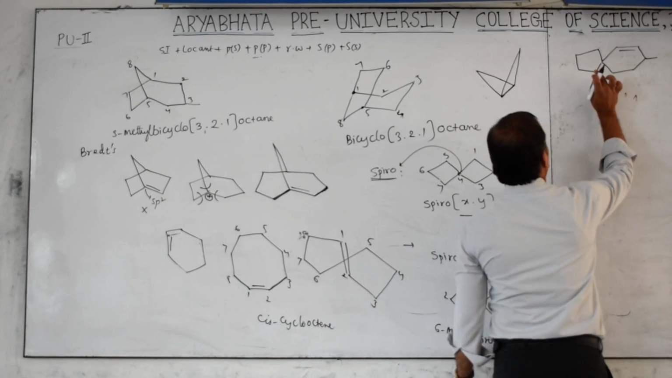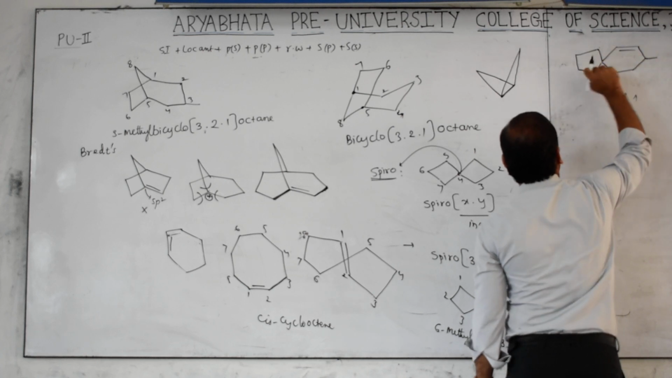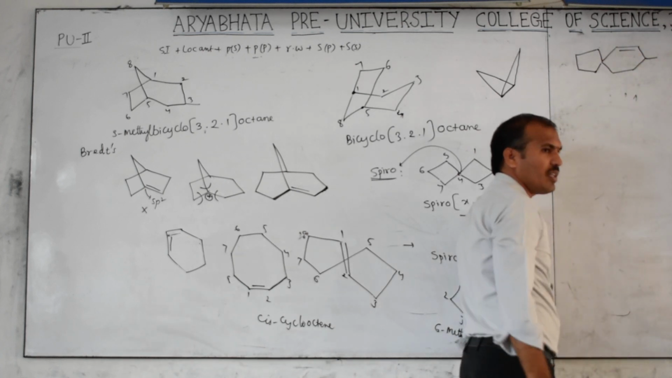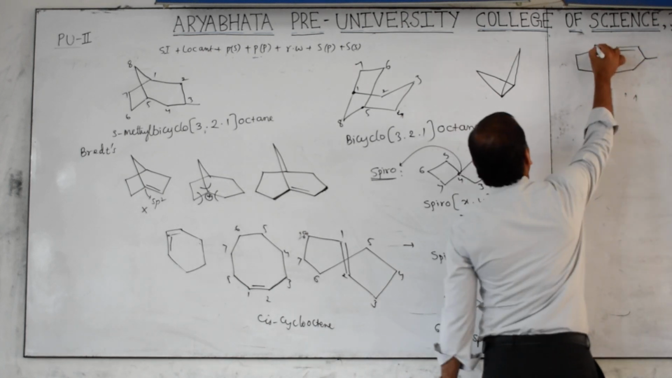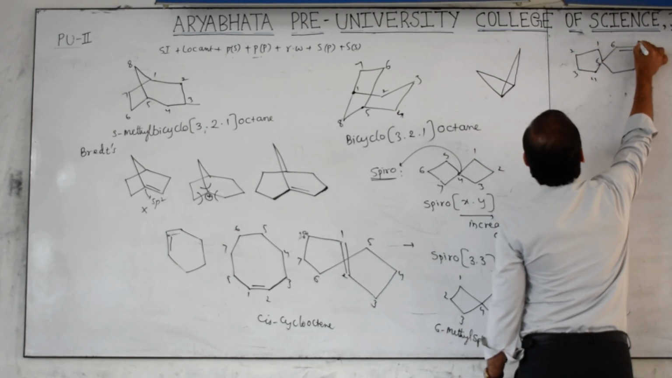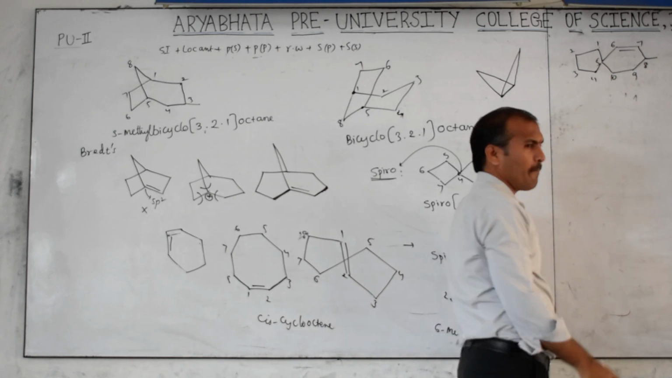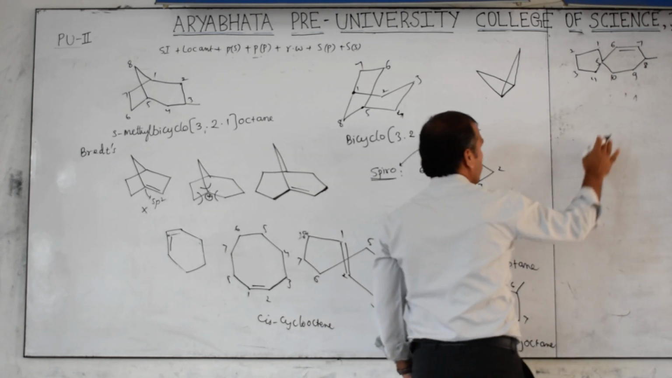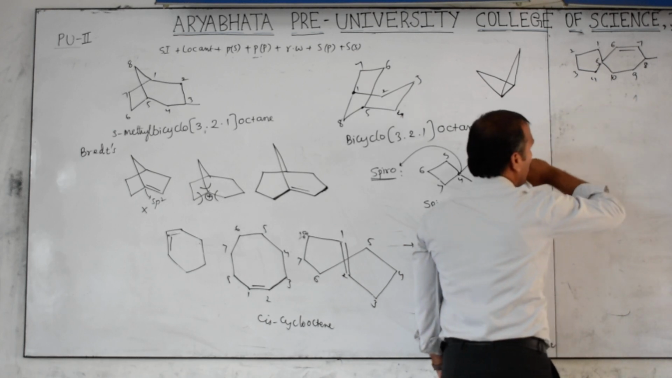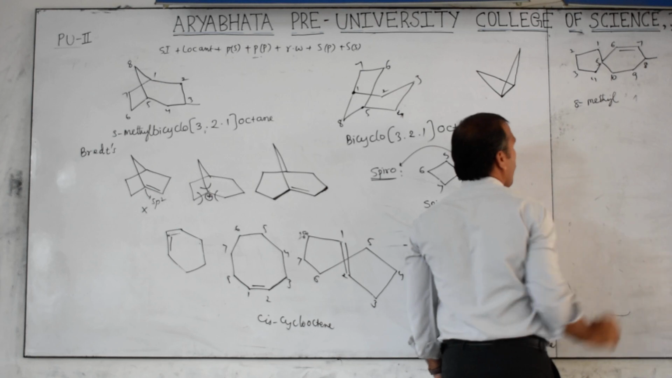And now if you take here 1, 2, 3, 4, 5, 6. Anyway, this direction or this direction will get the 6th one as the double bond. Therefore, I will take 1, 2, 3, 4, 5, 6, 7, 8, 9, 10. Tell the name. 8 methyl.